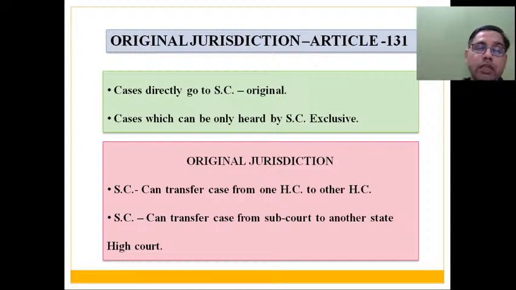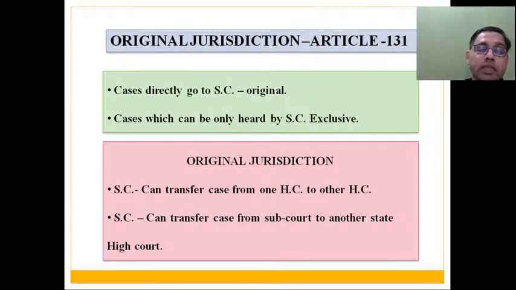So under original jurisdiction, Supreme Court has the right to transfer cases from one High Court to another High Court. If the Supreme Court of India is convinced that the matter is of political nature and impartial, neutral justice cannot be delivered because of the political influence of the person in question, they may transfer any case from one High Court to another.